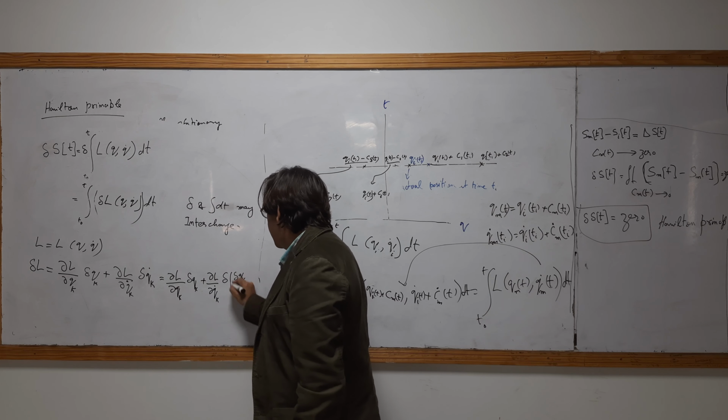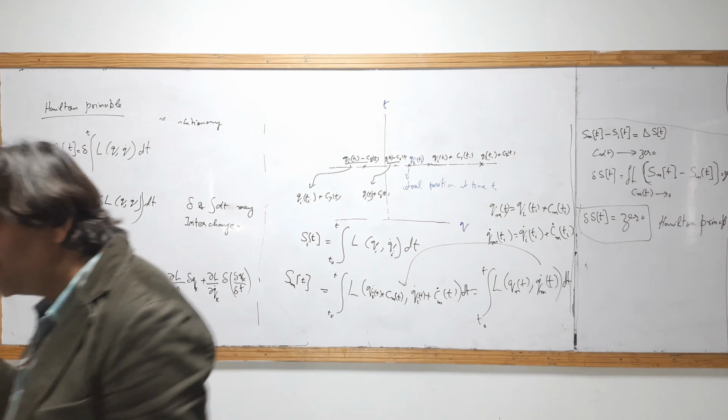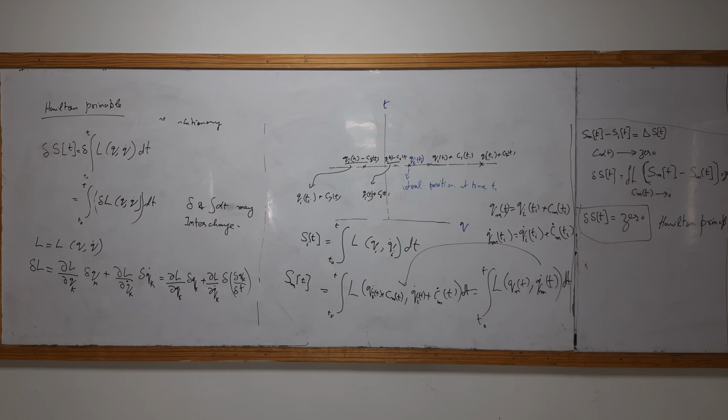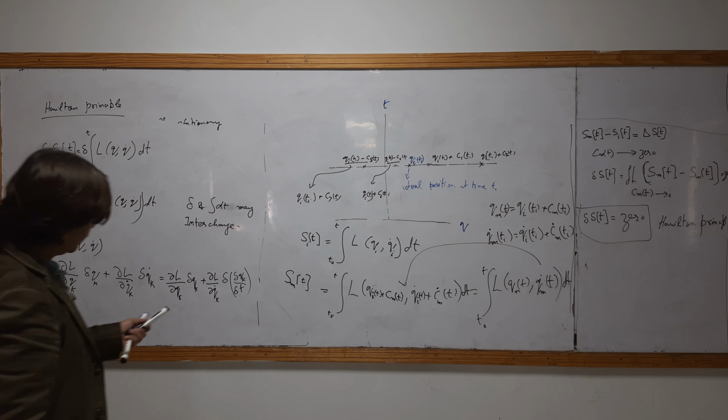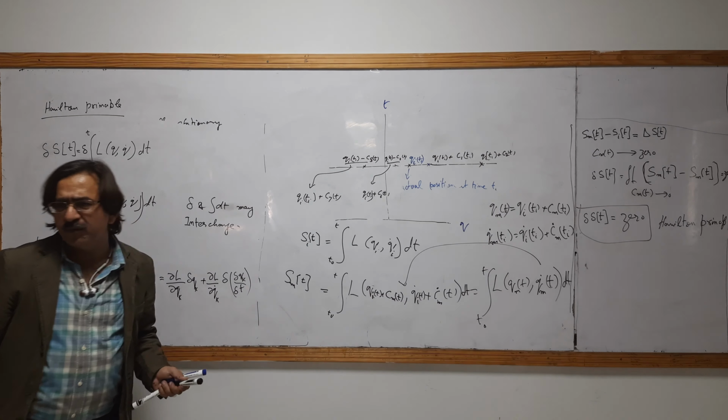That depends upon what terminology you are using. Your question is why we are using the total derivative or virtual. That's up to you. In some books we use the total derivative, but actually we are using the virtual displacement.